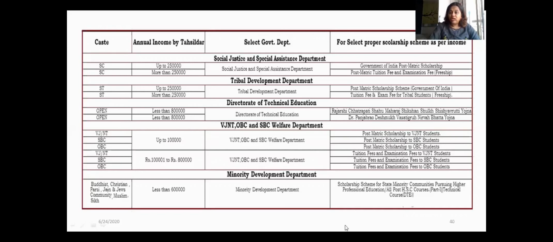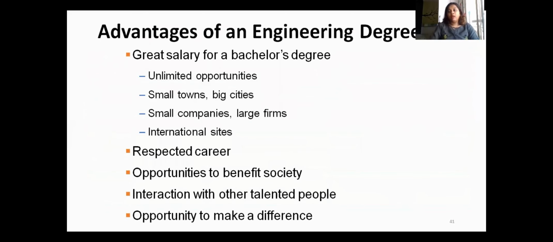Now, for this scholarship, you should have different documents. You should have your caste certificate if you are a category student. Then you need your income certificate, as I told you. Then you will need a domicile certificate stating that you are a resident of Maharashtra, and all your mark sheets. These are some of the important documents, along with the fee structure which you will get from your institute, for all these scholarship schemes. So this is about the financial assistance you can get in the form of an education loan or scholarship.